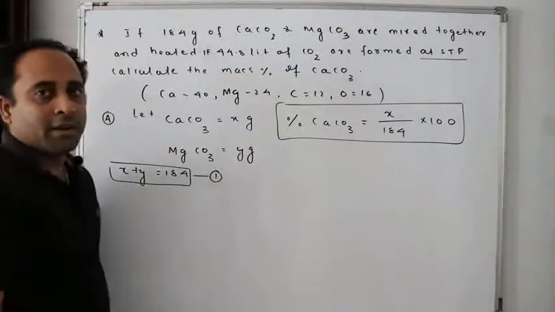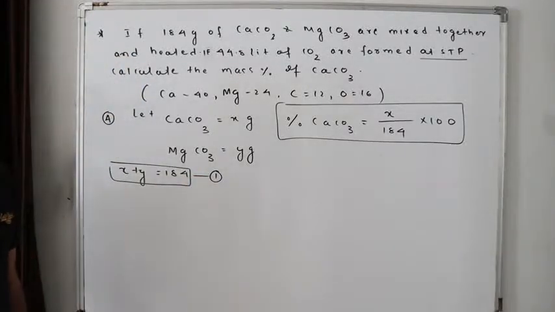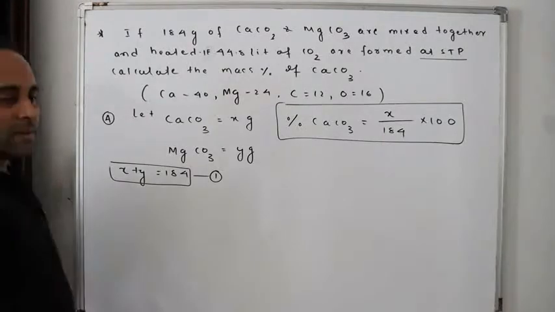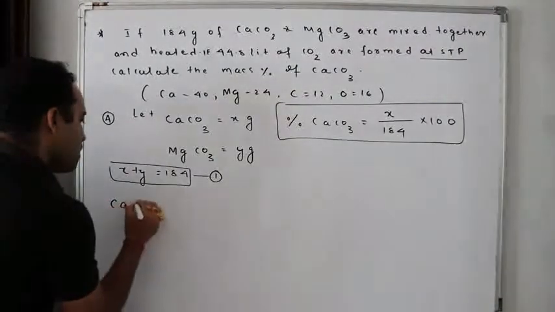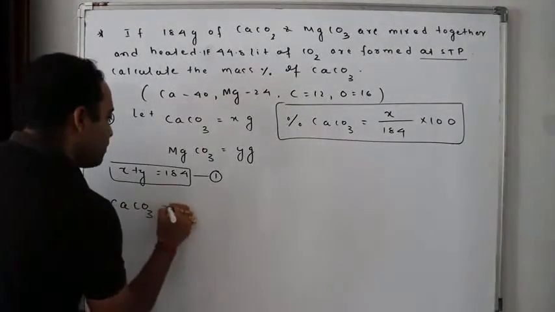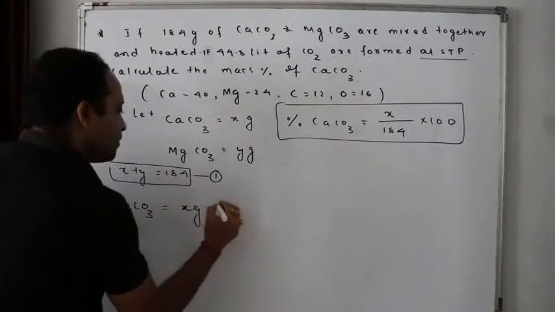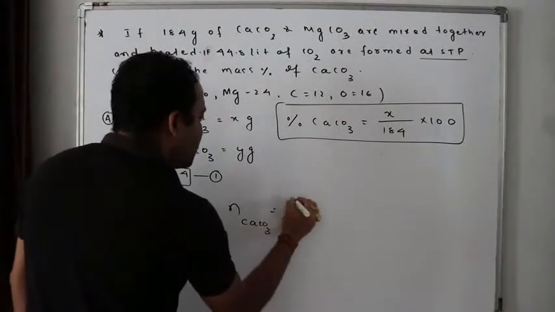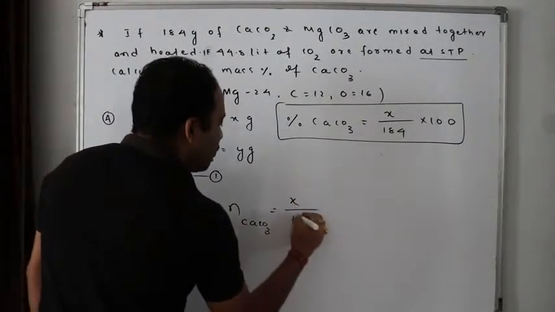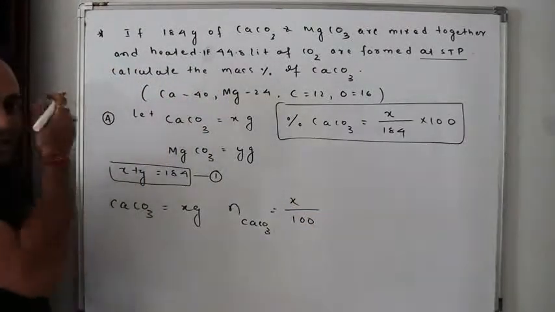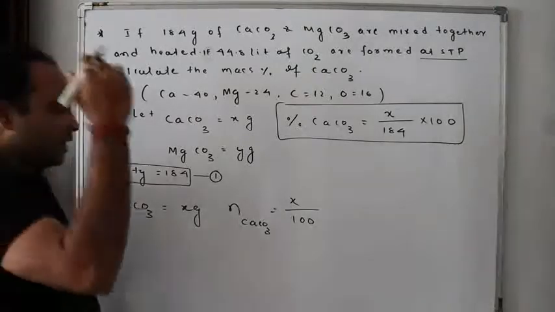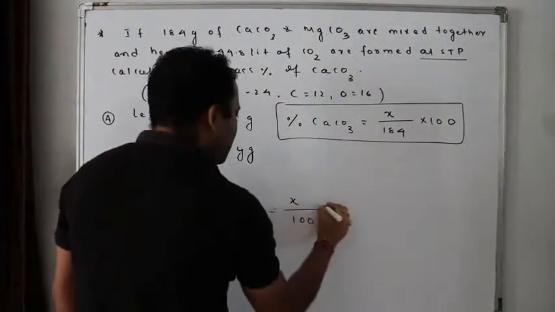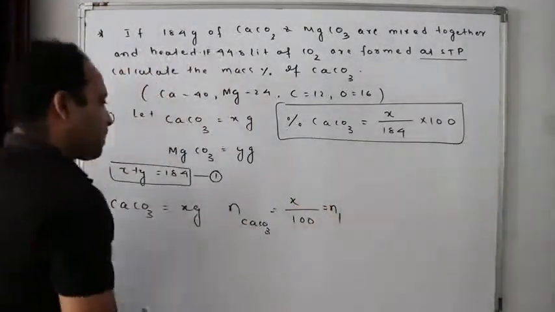Equation 1. Yes or no? Easy. Now the question comes here. Calcium carbonate, how much have I taken? X gram. So the number of moles of calcium carbonate, how to find? X by molar mass, isn't it? This is the number of moles of calcium carbonate. Let this be N1. Okay.